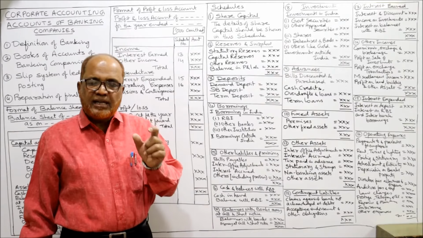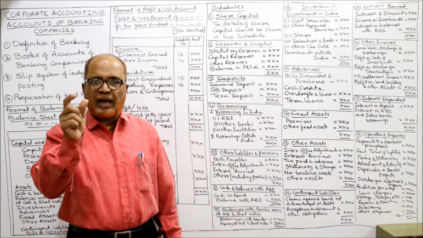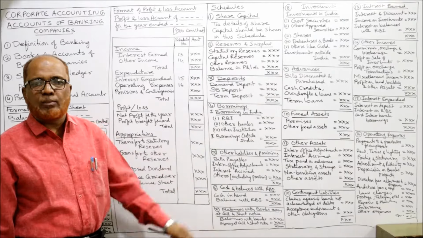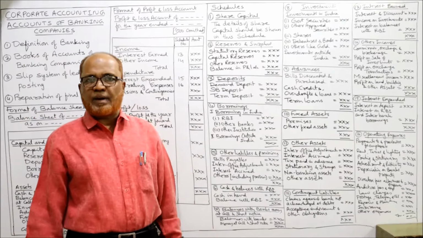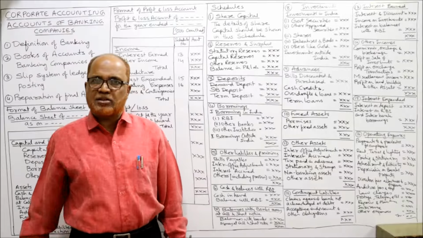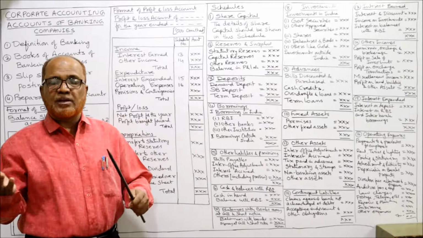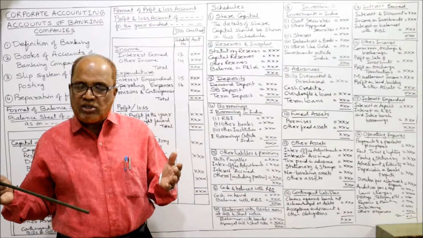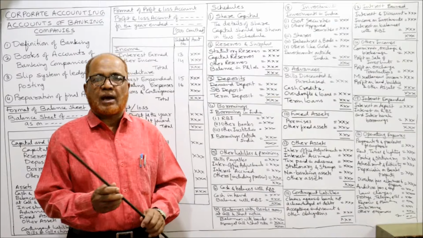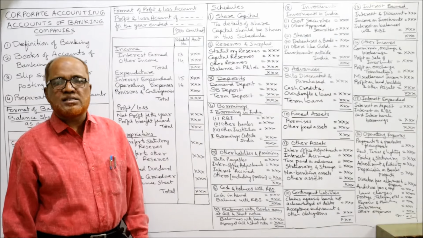The schedule number 1, first schedule, share capital. The details of the capital should be shown in this schedule number 1. The total amount will be shown in the balance sheet, but the detail of that capital will be shown in schedule number 1. Example, if it's a nationalized bank, what is the total capital applied by the government? If it is other banks, then how much capital has been contributed by whom? And what is the authorized capital of the bank? What is the subscribed, called and paid up? All the details of the capital should be shown in schedule number 1.